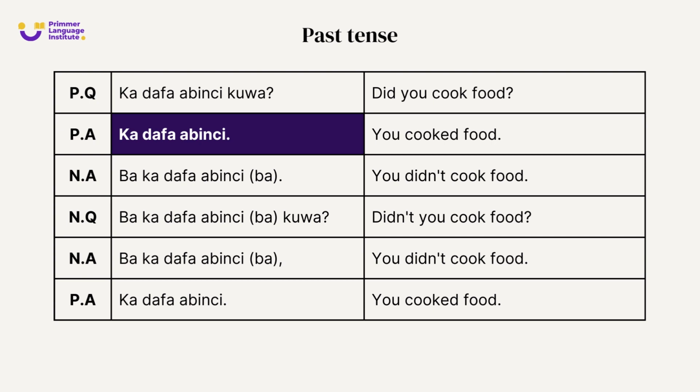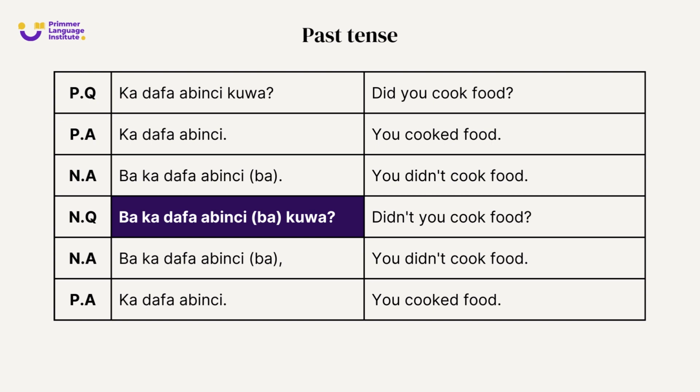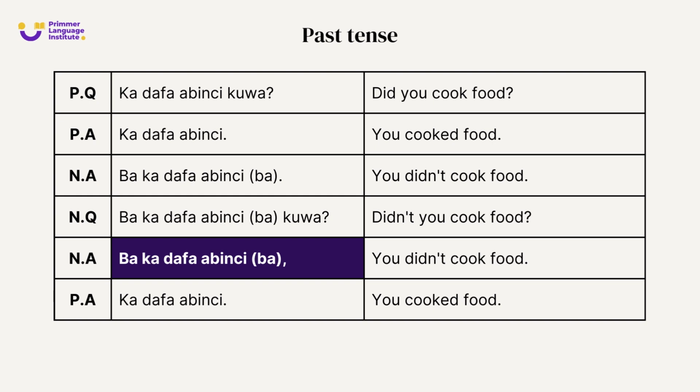What if you didn't? Baka dafa abinci ba, you didn't cook food. Negative question: Baka dafa abinci ba kuwa? Didn't you cook food? Negative answer: Baka dafa abinci ba, you didn't cook food.